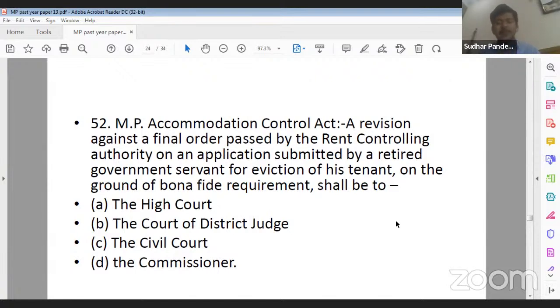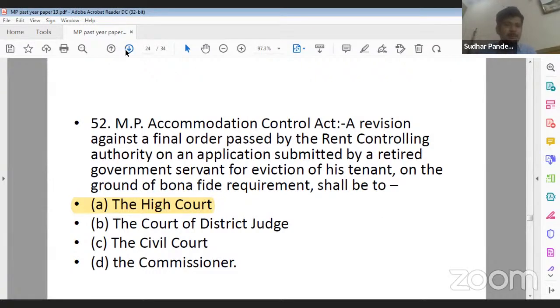If you read section 23, A, B, C, D, E, F, G, H, I, J and all, there you will get the answer. For 52, yes, A is the correct answer as per section 52 F, right? A is the correct answer. Rohit Gautam ji, you are correct. Vinny ji, you are also correct.